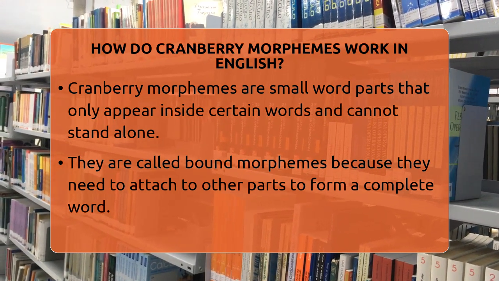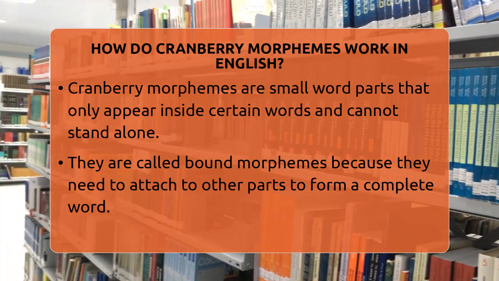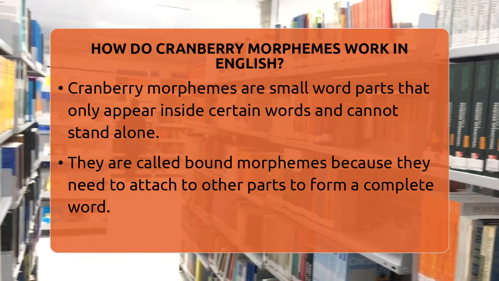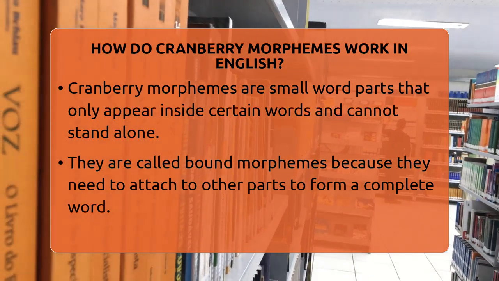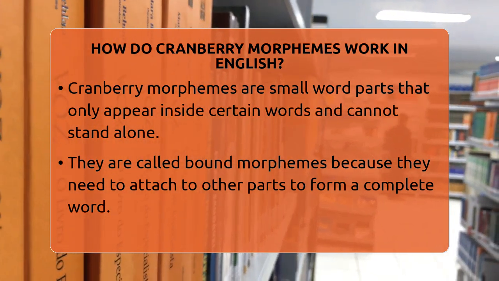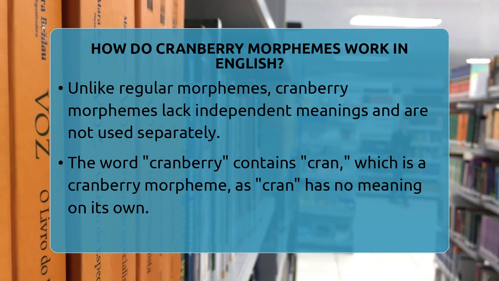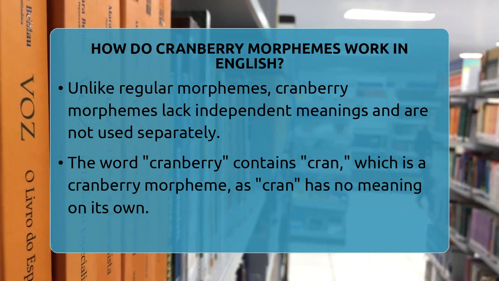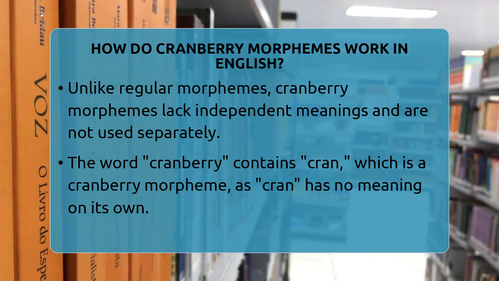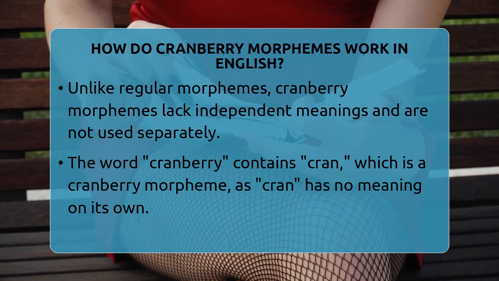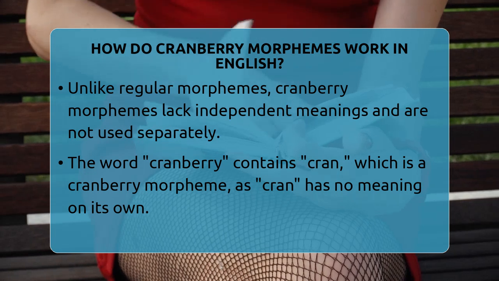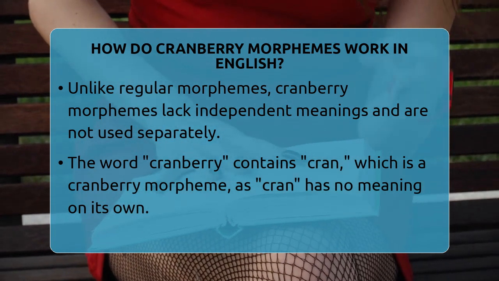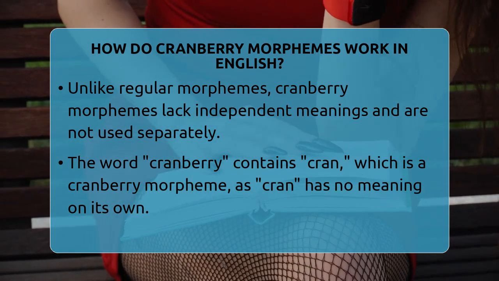Unlike regular morphemes, which have clear meanings and can be used by themselves, cranberry morphemes are a bit mysterious. They don't have meanings on their own and aren't found in other words. Take the word cranberry. It has two parts, cran and berry. The berry part is easy because it's a free morpheme. It can stand alone and means a type of fruit. But cran doesn't mean anything by itself. You won't find cran in any other words. It only exists inside cranberry.